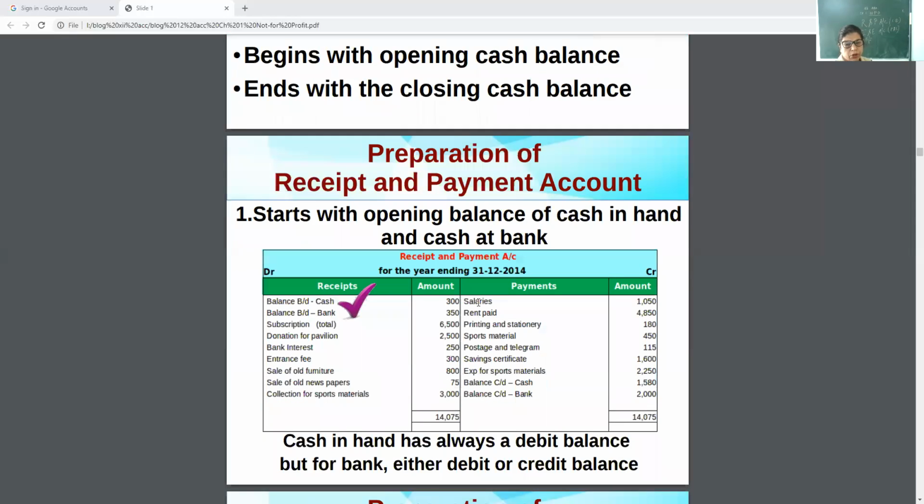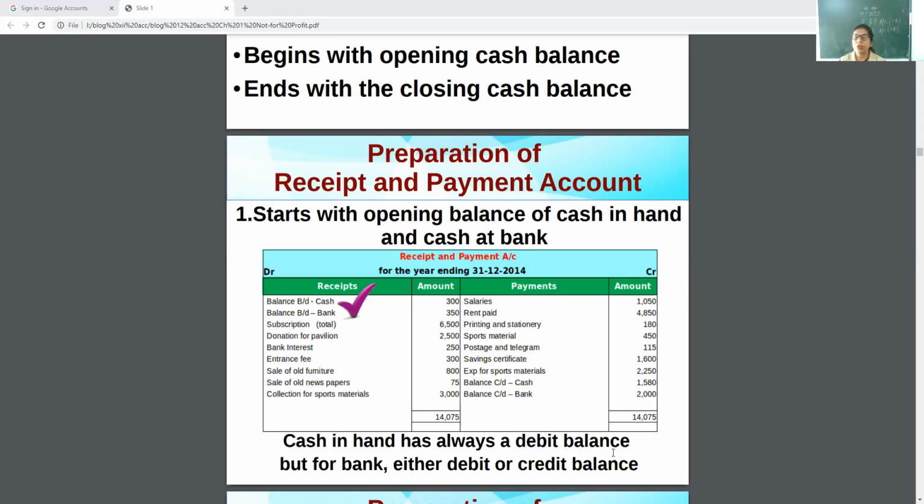Now, note down please. Preparation of receipt and payment account. It starts with the opening balance of cash in hand and cash at bank, and ends with the cash in hand and cash at bank. Cash always has a debit balance, but for bank, it may be a debit or credit balance.